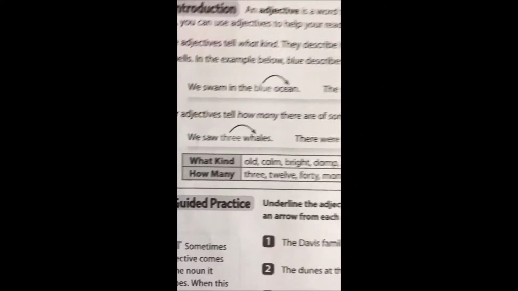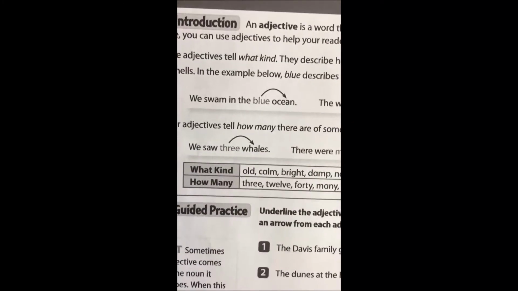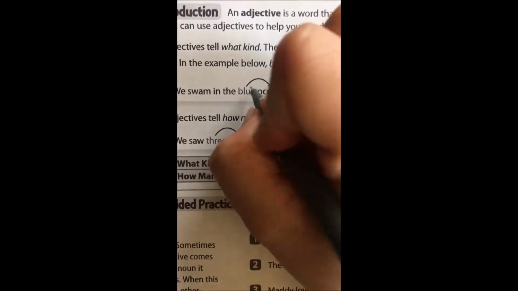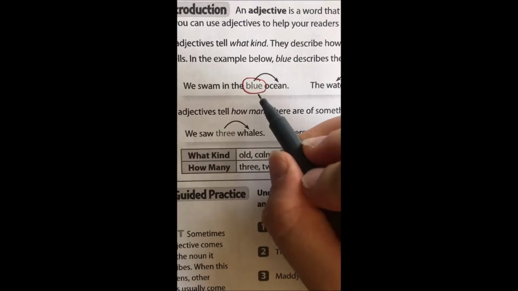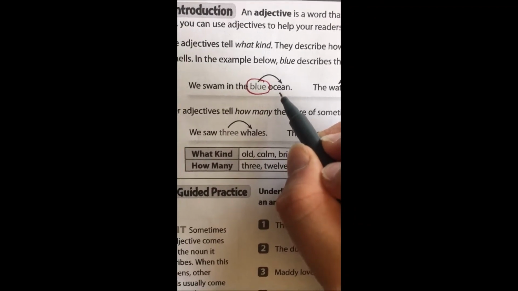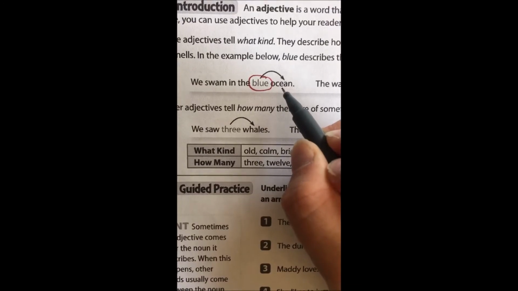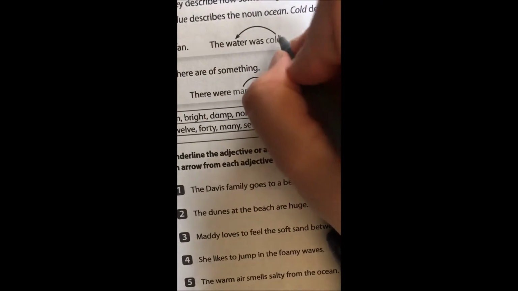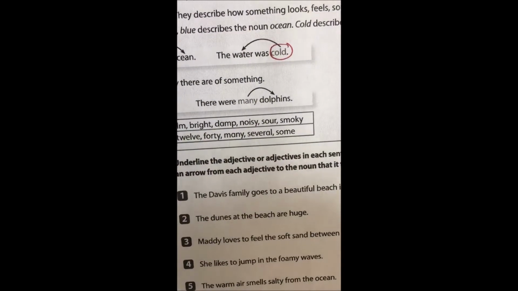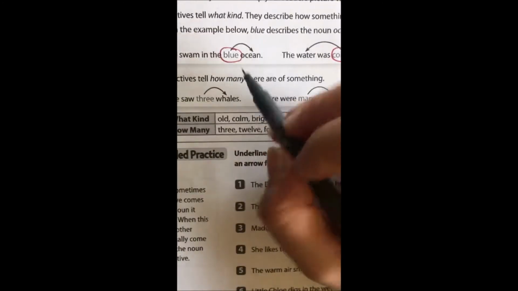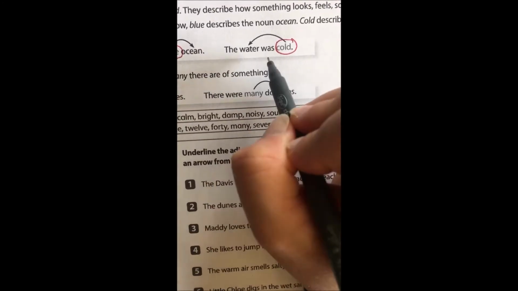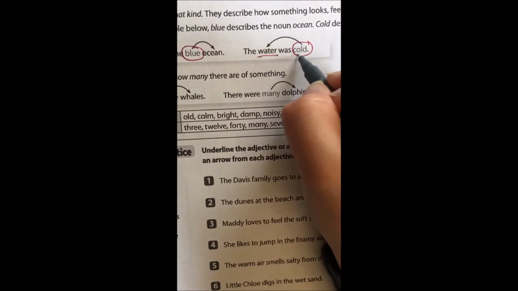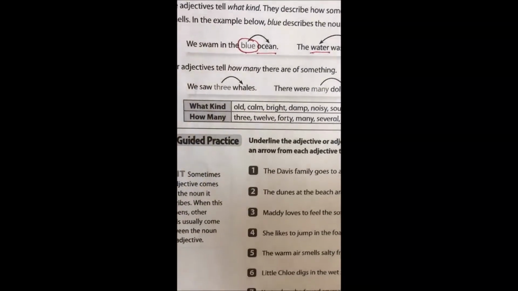Our first one says, we swam in the blue ocean. Here, blue, I'm going to circle it, is my adjective. What is it describing? It's describing the ocean. It's telling what kind of ocean it is. It's modifying ocean by telling what kind. The water was cold. Here, cold is my adjective, and it's describing what? The water. Here, buddy system. Here, separated, but as long as you find out what your describing word is and what it's describing, the cold water, the blue ocean, you'll be successful.